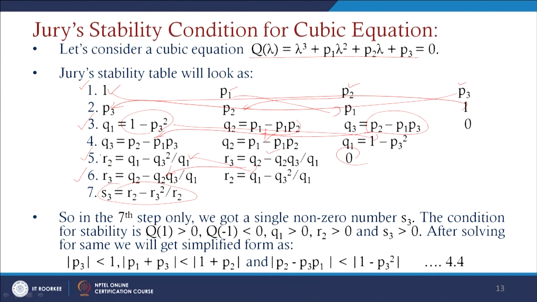The condition for stability is that q1 is greater than 0 and q of minus 1 is less than 0. For that we have to consider q1, since the leading coefficient is already 1. So q1 should be greater than 0, r2 should be greater than 0 and s3 should be greater than 0. After solving all these conditions, we obtain that p3 should be less than 1, the absolute value of p1 plus p3 should be less than the absolute value of 1 plus p2, and p2 minus p3 p1 should be less than the absolute value of 1 minus p3 square.